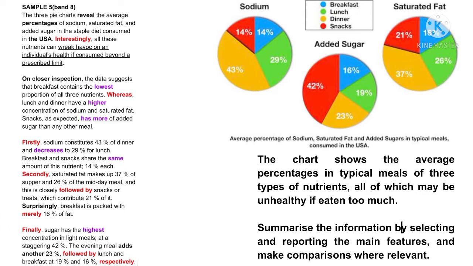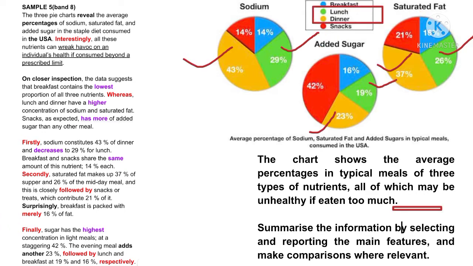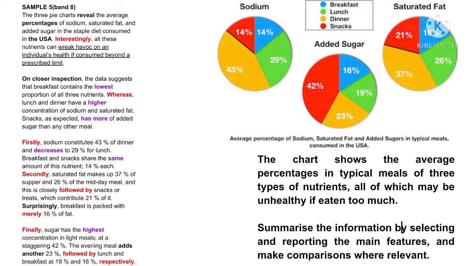On closer inspection, the data suggests that breakfast contains the lowest proportion of all three nutrients, whereas lunch and dinner have a higher concentration of sodium and saturated fat. Snacks, as expected, has more added sugar than any other meal.